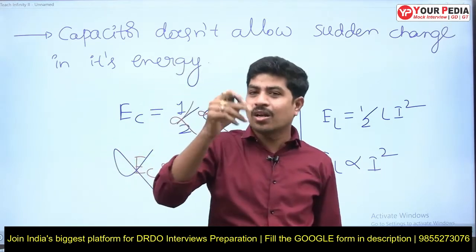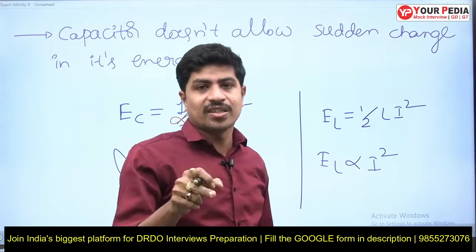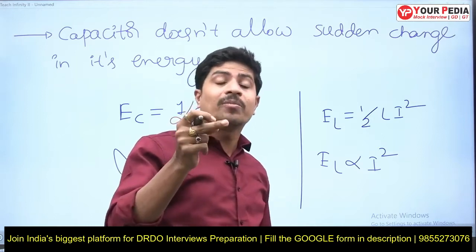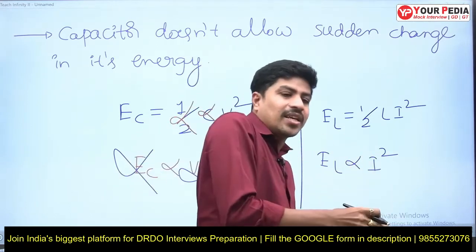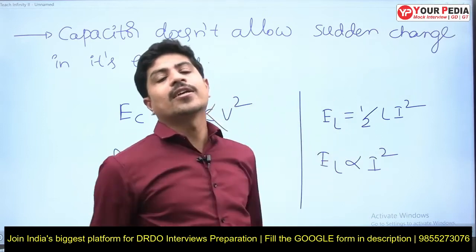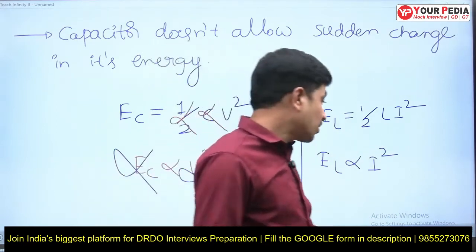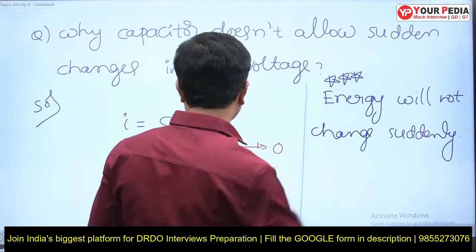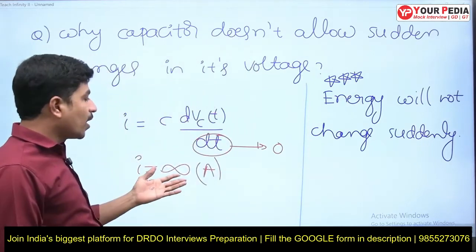Inductor does not allow sudden change in its energy, and its energy depends upon current. As energy is not changing suddenly, current also will not change suddenly. So this is the answer. It's a beautiful analysis. Come back. Now, we need infinite amperes of current here.